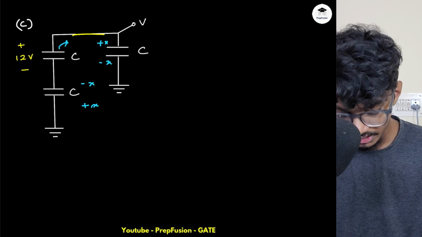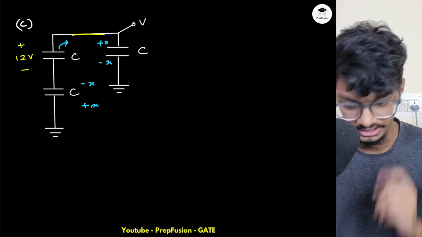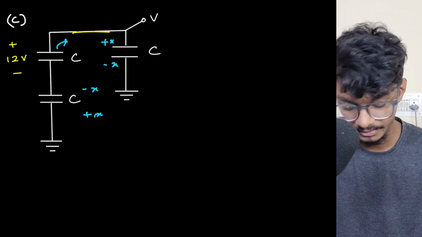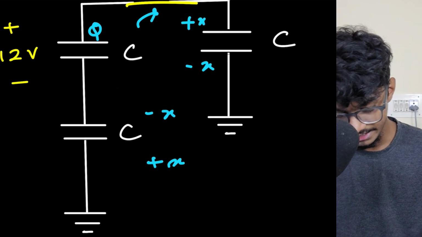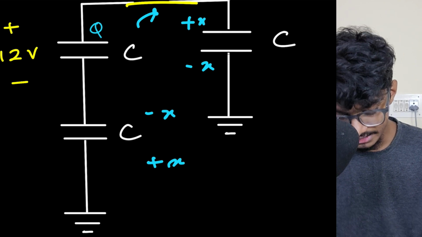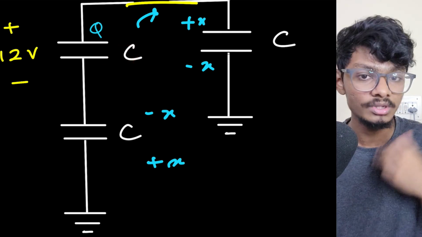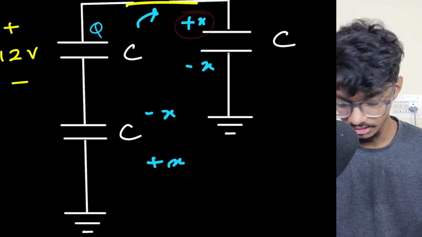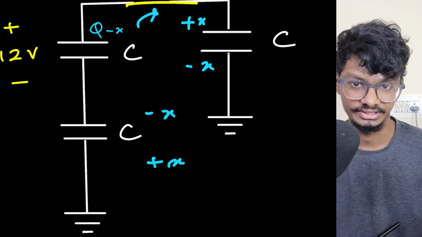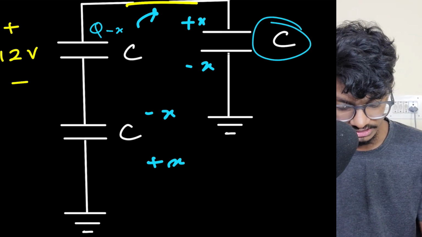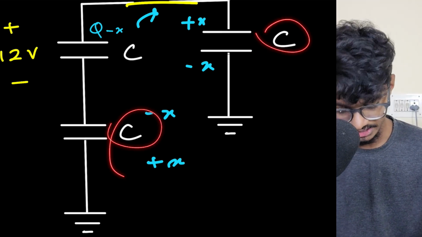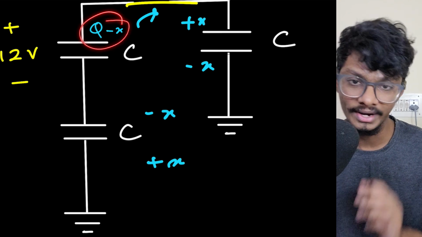Now one thing you have to remember: initially, how much charge did this capacitor have? Let's say initially it had q amount of charge. Now this capacitor gave out some charge, right? How much? x. So I have to subtract x from it, because initially I had q charge, but I had to give out some charge through this capacitor. So this has q minus x charge now.